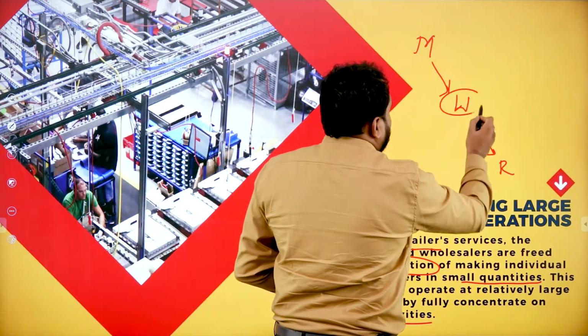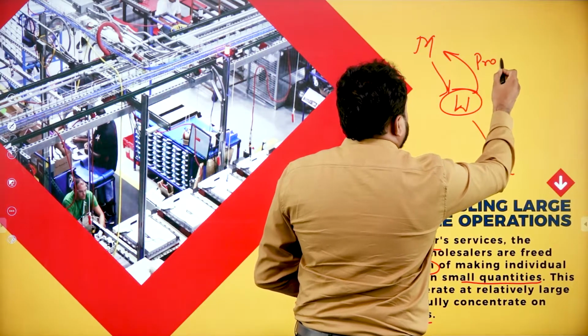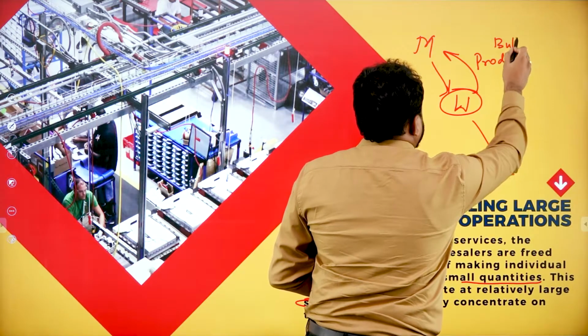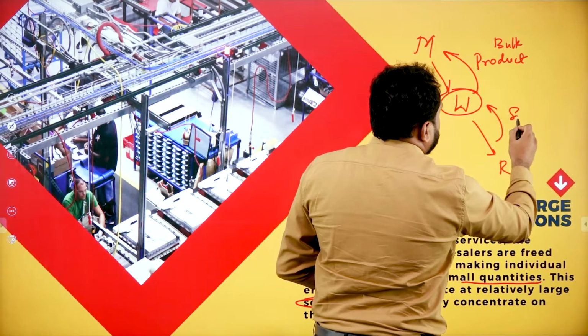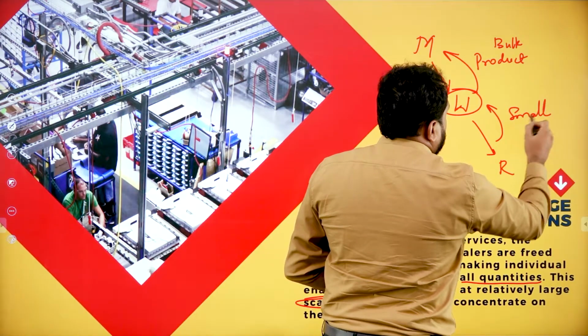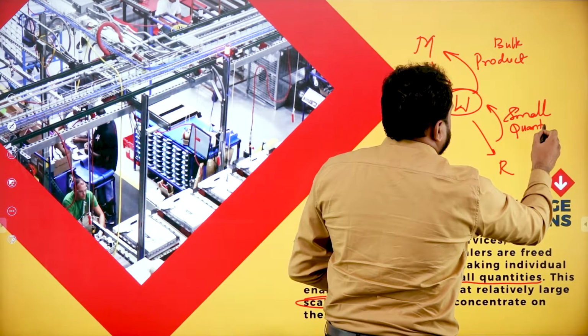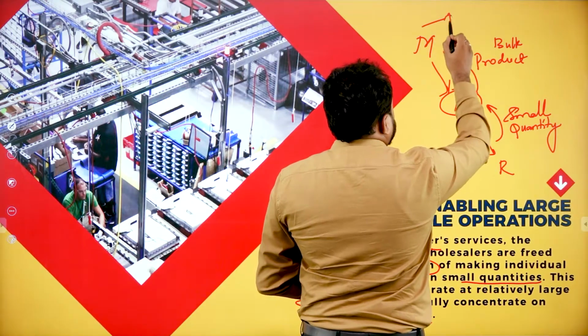The wholesaler will buy more product, and that too in bulk. The retailer will buy from the wholesaler in small quantities. The manufacturer is the person who will produce.